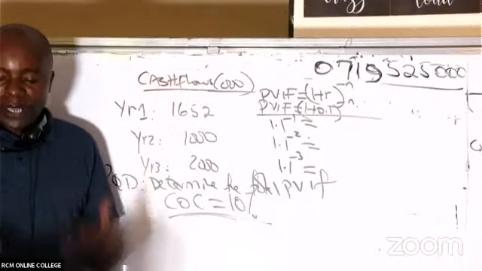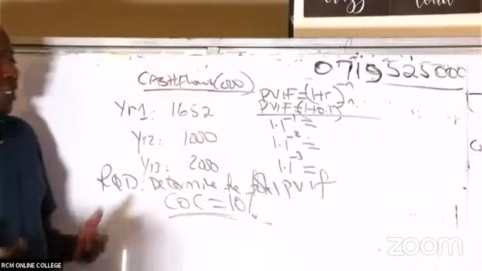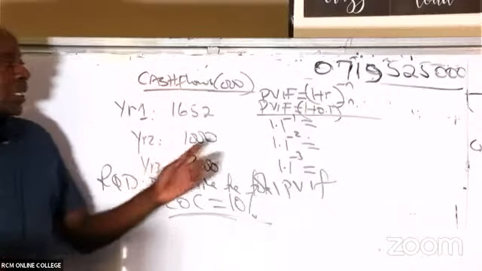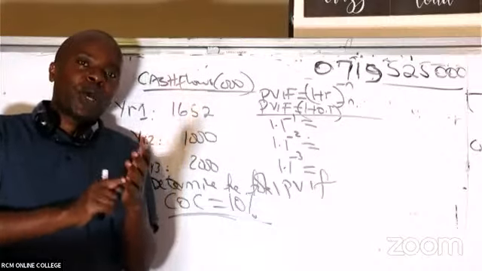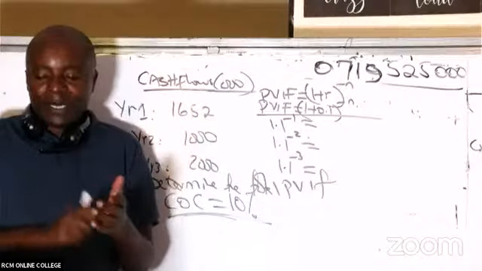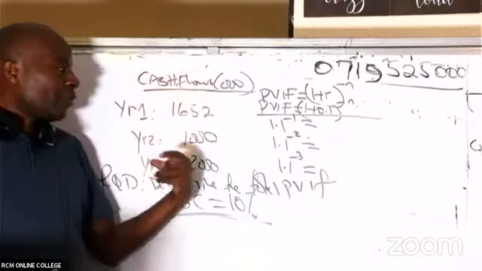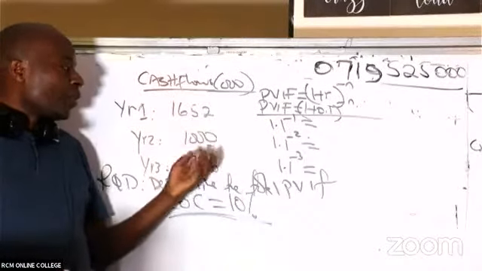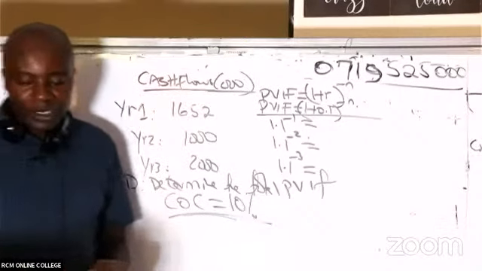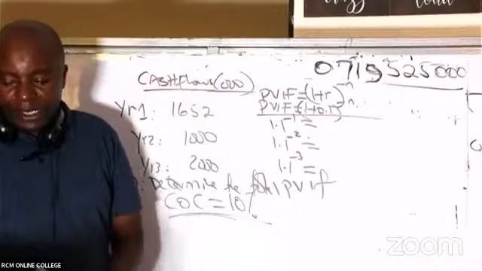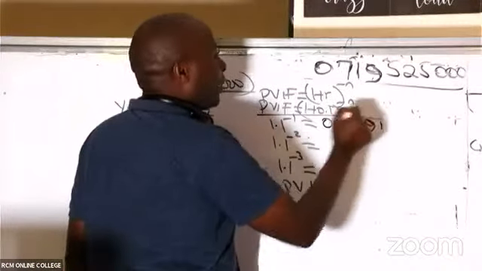How I wish we had great calculators where you simply come and tell us 1.1 raised, and ensure that you know how to raise. So 1.1 raised to negative 1, and then you give me an answer. I'm raising to negative 1 because this is the end of year 1. This figure, I'll receive it end of year 1. This I'll receive it end of year 2. This I'll receive it end of year 3. So ladies and gentlemen, are you able to give me these figures? So we have Elijah giving me 0.9091. Thank you very much.